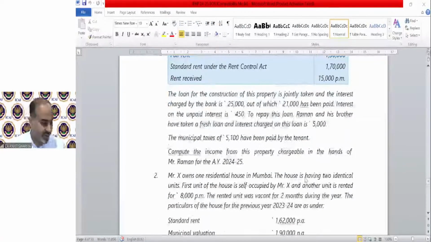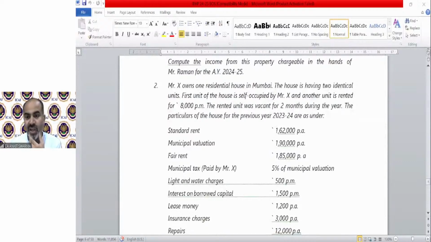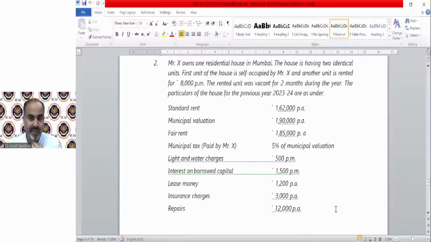Now the illustration, question number 2, which says Mr. X owns one residential house in Mumbai. The house has 2 identical units. That means exactly the same units. The first unit is self-occupied and the other unit is rented for 8,000 per month. It is vacant for 2 months during the year. The particulars of the house for the previous year 23-24 are given. So there is a self-occupied case and a vacant case, case number F.